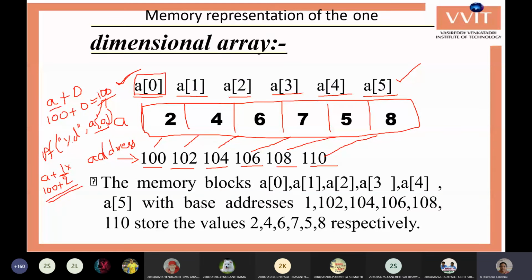A is nothing but 100, 0 is nothing but 0. So it assumes A plus 0 and retrieves or stores that value. But we need not specify it like that. We can use A of 0, A of 1, A of 2, A of 3, A of 4, and our C language compiler converts it.